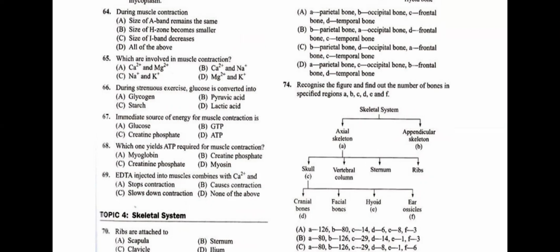Why, students? Because calcium ions are required for unmasking the troponin unit and making the tropomyosin exposed, so that it can bind to the myosin head region. As the calcium ions are bound, muscle contraction will stop immediately. EDTA is a chelating agent. It is going to bind to the calcium ion and stop the contraction of muscle. So question number 69, the answer is A, students.